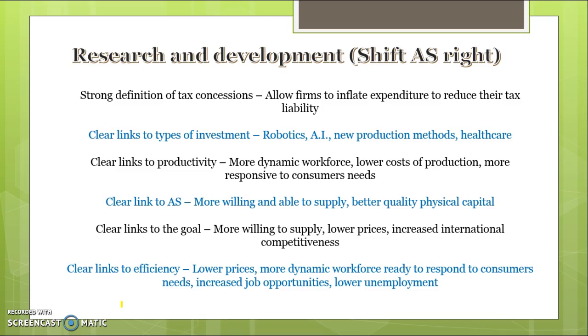So when you get questions on research and development and what the government is doing, focus on tax concessions first. They give tax concessions to firms to allow them to inflate their expenditure and reduce their tax liability. They get to claim more tax than they actually spent, which means they can save money in terms of tax. Make it really clear what they do with that money.